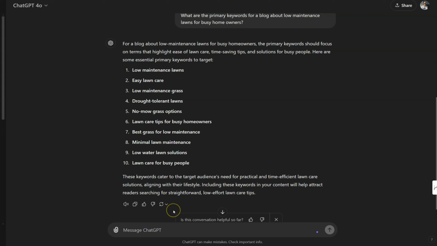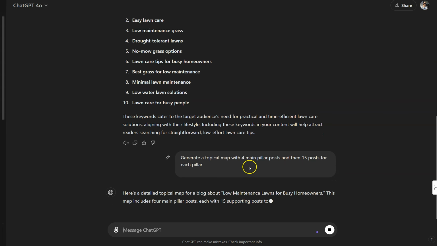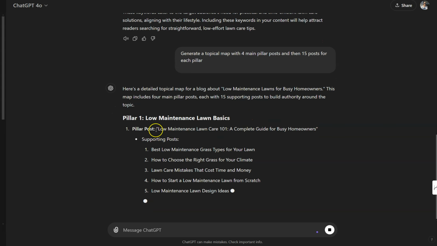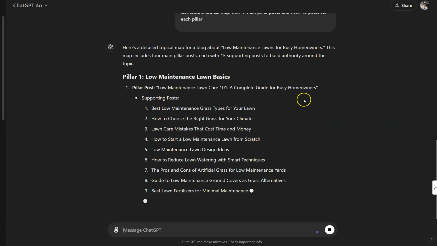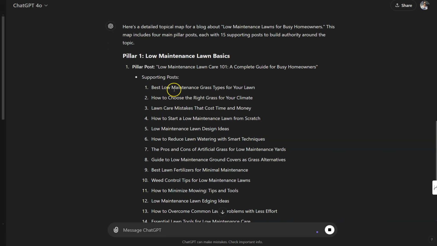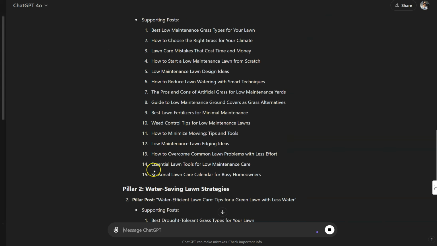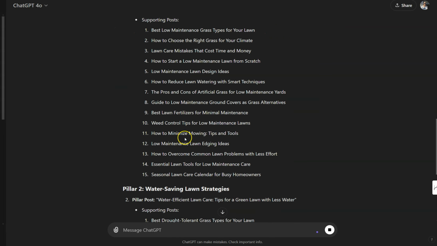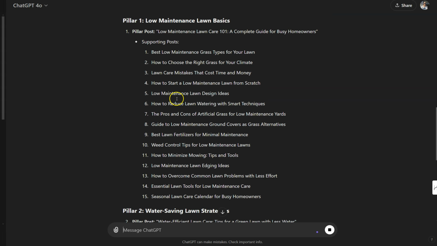So from here, we want to know what topics we will properly be writing about. We're going to be asking for 4 pillar posts. These pillar posts are our main primary topic. The pillar post will be our first blog post we write. This is the ultimate post from which all our supporting posts will come. All these supporting posts will link back to the pillar post, and the pillar post will link back down to all of the supporting posts.